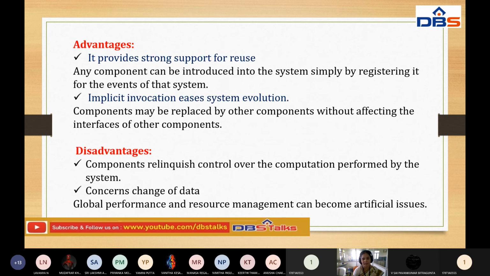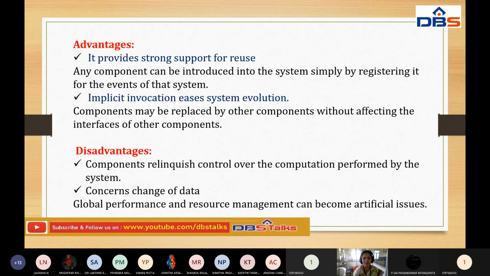And the advantages of this: it provides strong support for reuse. Definitely it provides strong support. Any component can be introduced into the system simply by registering it for the events of the system, and accordingly it will be reused. Next, implicit invocation eases system evaluation. Eases means easy. System evaluation: we want to elaborate the existing system, which is very easy to evaluate.